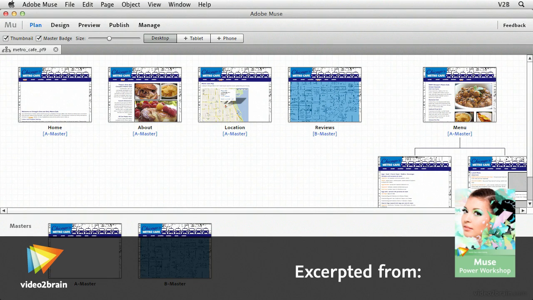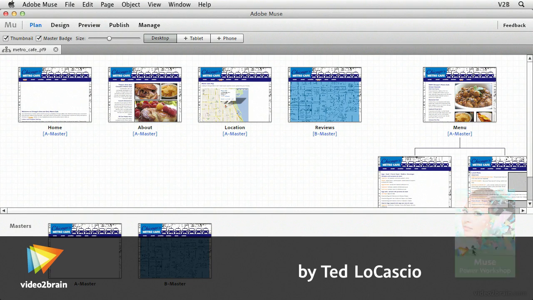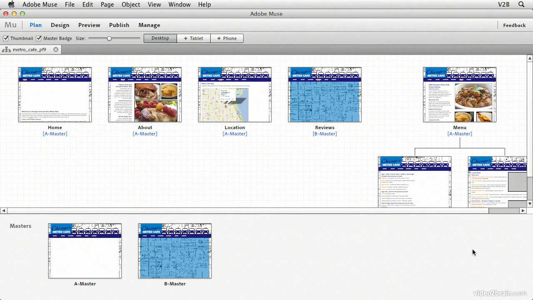With this lesson, I'd like to show you how to apply a slideshow widget and then set up a basic slideshow here in Muse. I currently have the Metro Cafe project file 9 open here in plan mode. This is a project file that's available to you in your web page contents folder inside of your project files. All right, now I want to focus on the home page here in plan mode.